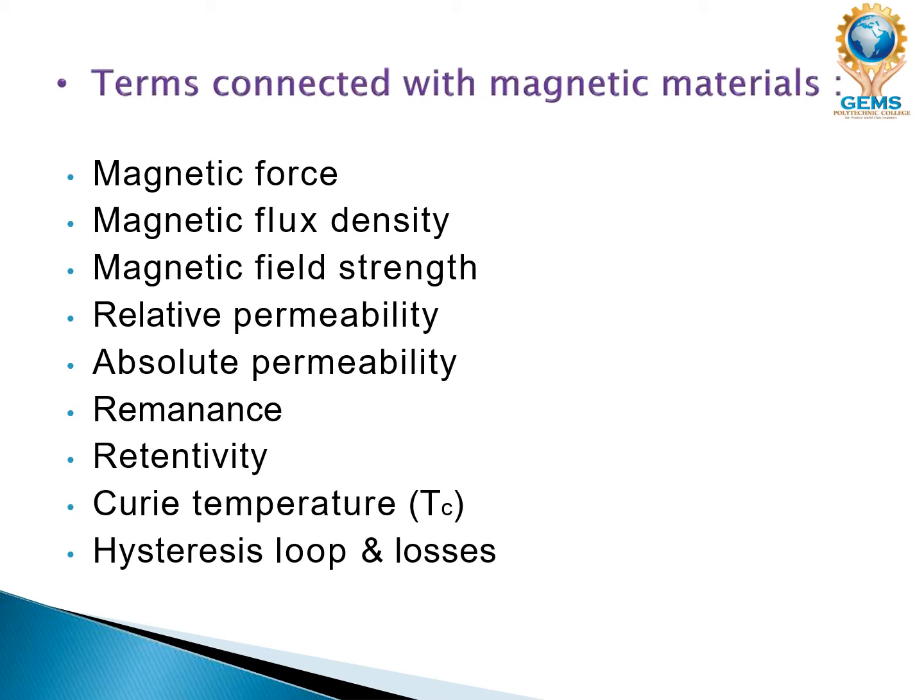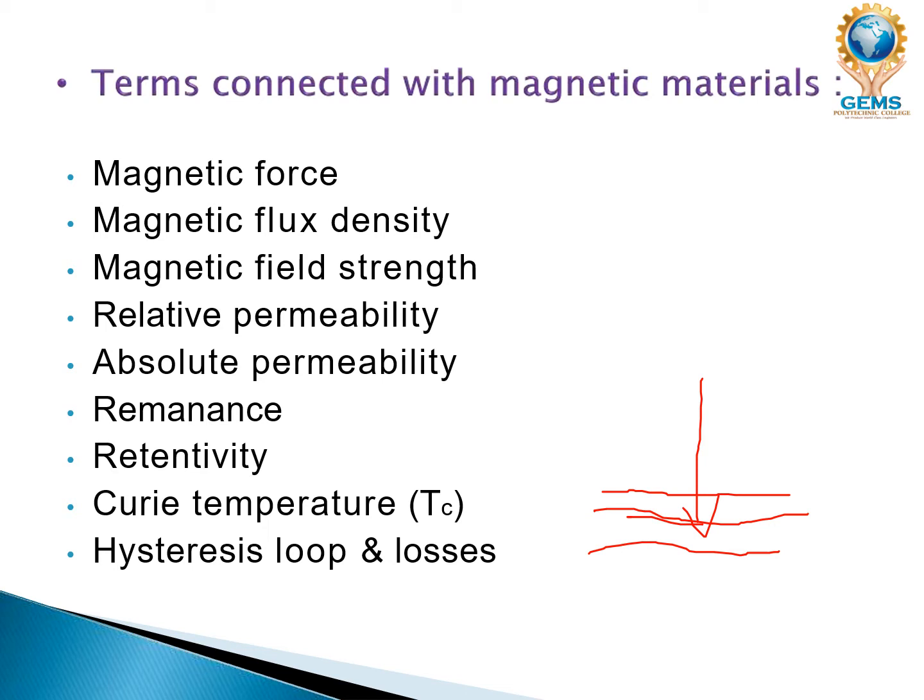I will show you a diagram. If these are the magnetic lines, and the area acts perpendicular to them, this is the magnetic flux direction and this is the perpendicular area. The area taken perpendicular to the magnetic flux direction is called the magnetic flux.